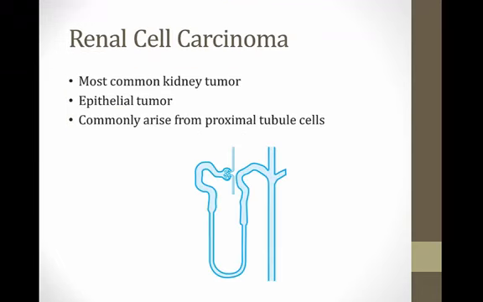So we'll start by talking about renal cell carcinoma, which is the most common type of kidney tumor. It is an epithelial tumor that arises from proximal tubule cells. So look down here on this picture of the nephron. This is the proximal tubule right here, and this is where the cells lie that are going to cause cancer in renal cell carcinoma patients.